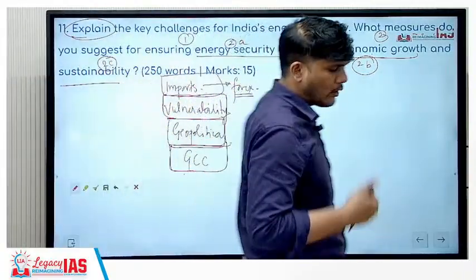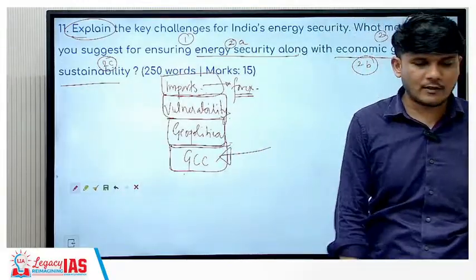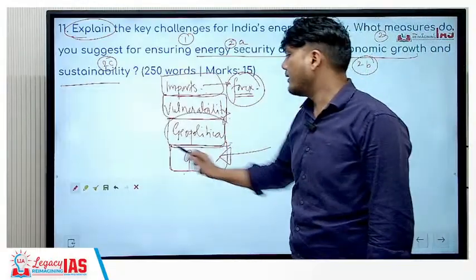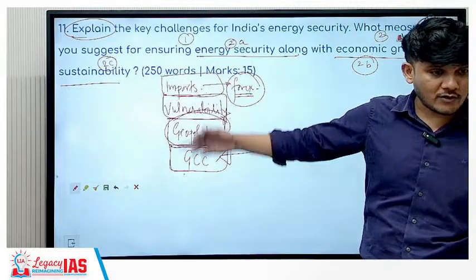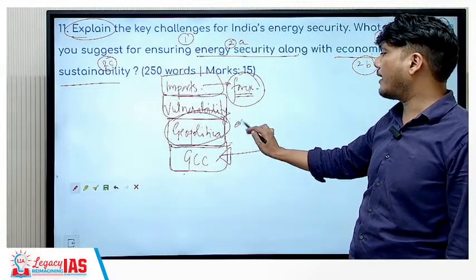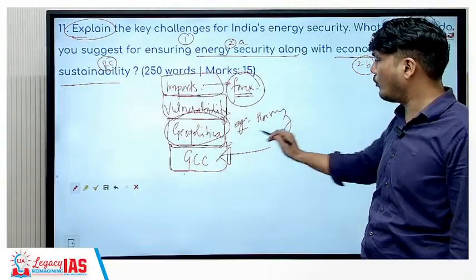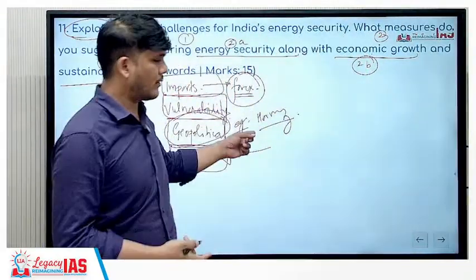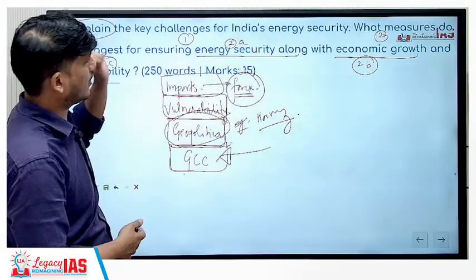Huge amount of import vulnerability, prices determined by others, the Gulf Cooperation Council determines what the price will be, foreign exchange currency is required, foreign exchange currency fluctuation would be there, and geopolitical turmoil, instability, tensions, war, etc., will also be an issue. You can write beautiful examples over here. The closure of the Strait of Hormuz, etc., is what you will mention over here. Yes, that is what I'm hinting at.